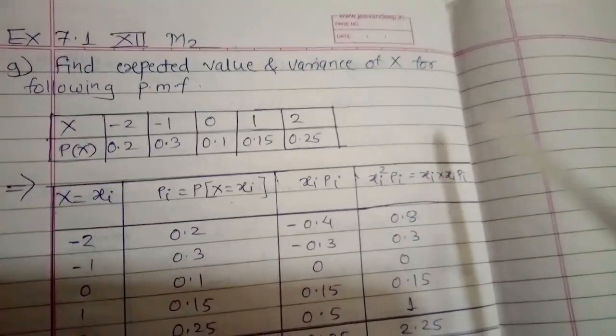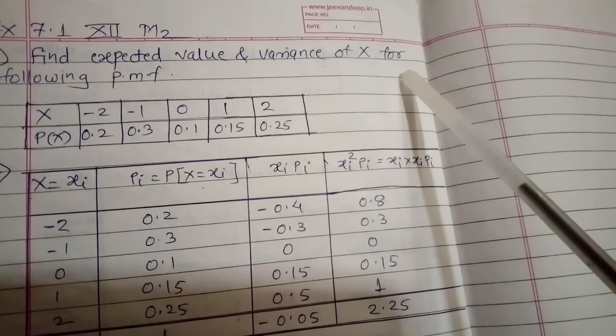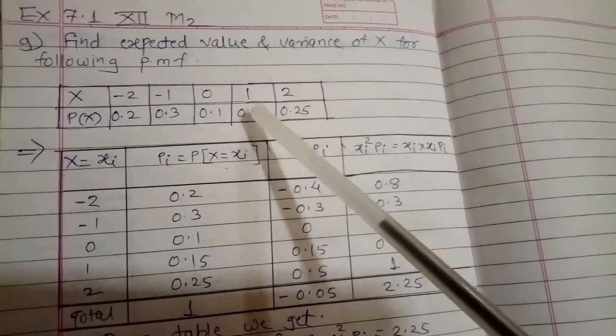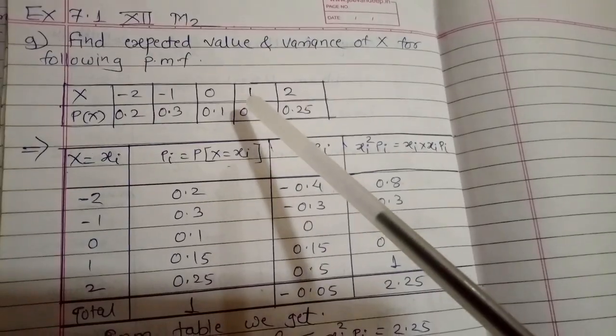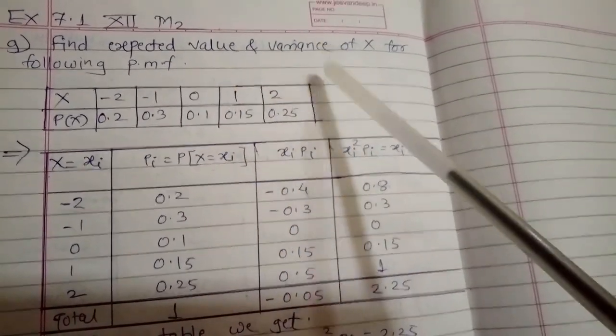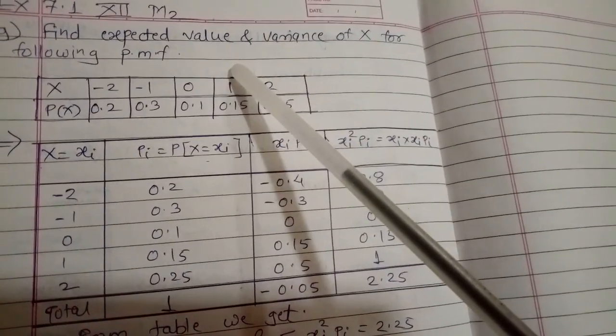After that, we're going to see example number 9. Find the expected value and the variance of x for the following PMF. So here this is given, and now we have to find the expected value and variance. You know the formula for this one.